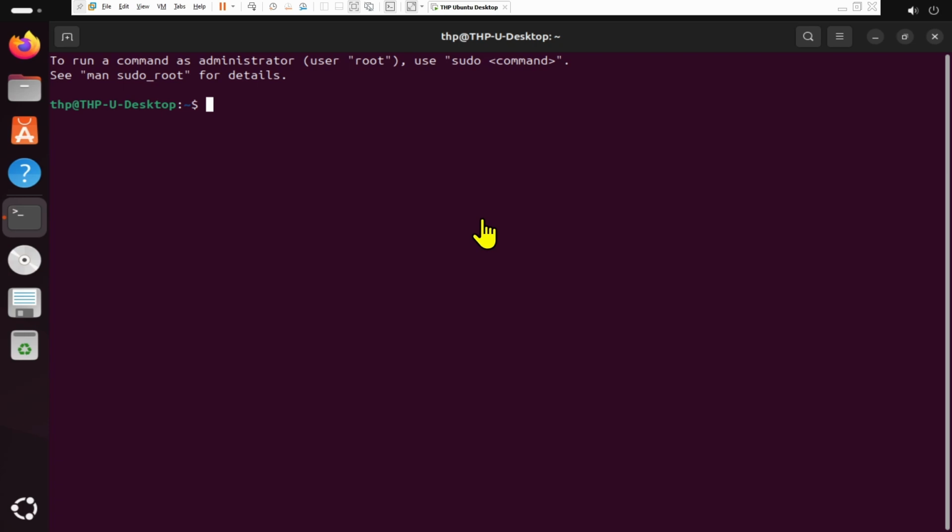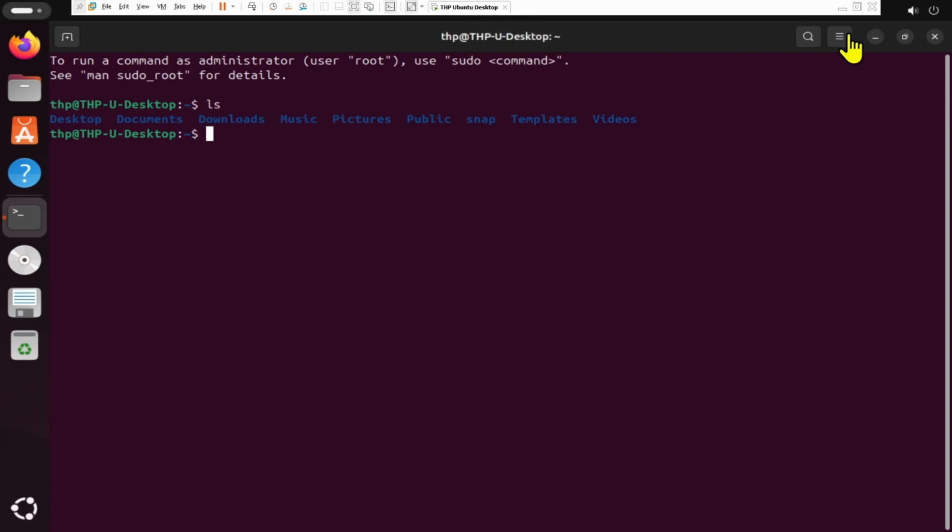Because at every time in your Linux operating system, you're somewhere, you're located somewhere. So where am I right now? I'm going to do an ls to list the content of this directory. I want to see everything around me when I hit enter. And there you go. It shows me a lot of stuff around me. Look at this. I have a desktop. I have documents. I have downloads. I have pictures, public, snap, and templates.